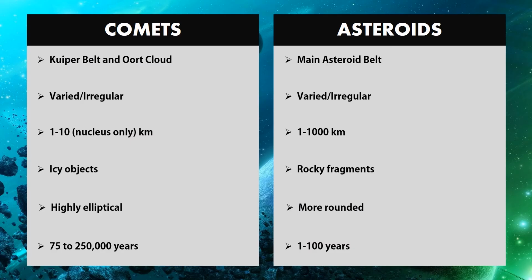Now, let us sum up. The origin of comets are Kuiper Belt and Oort Cloud, while the asteroids is main asteroid belt. Comets and asteroids have varied and irregular shape. Asteroids are usually bigger than comets. Comets are icy objects, while asteroids are rocky fragments. The orbit of comets are highly elliptical, while the orbit of asteroids are more rounded. Comets usually orbit around the Sun for longer years than asteroids.